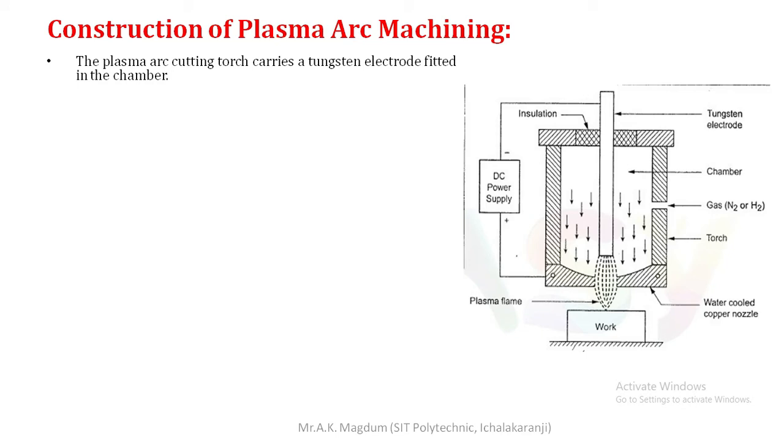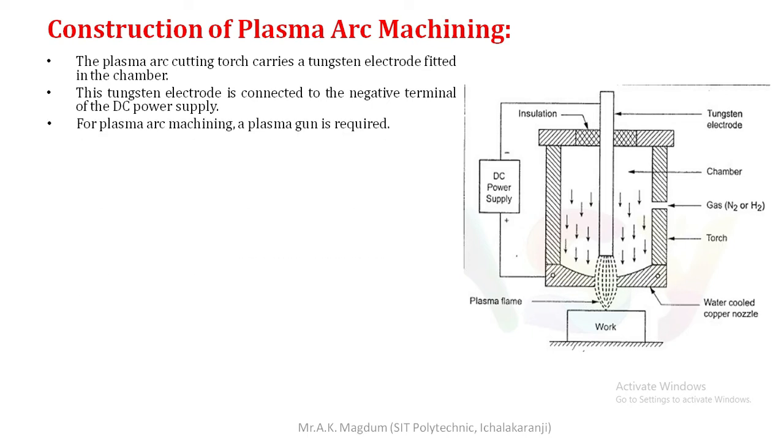The plasma arc cutting torch carries a tungsten electrode fitted in the chamber. That is a very important thing, which is shown in this image. Next, this tungsten electrode is connected to the negative terminal of a DC power supply. Already we have discussed that part. Next, for plasma arc machining, a plasma gun is required. That is a very important component of the plasma arc machining process.